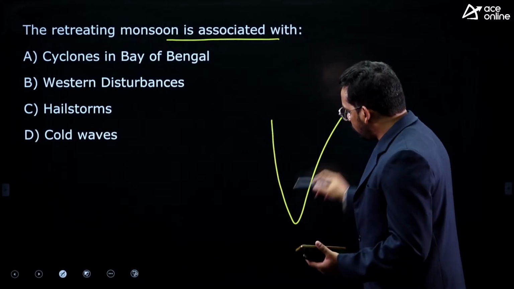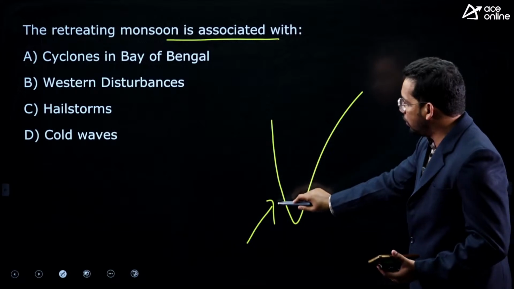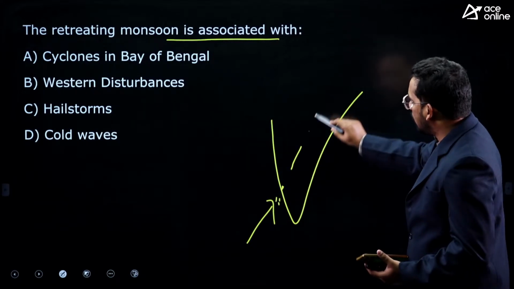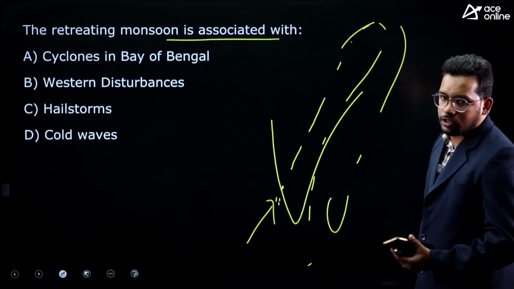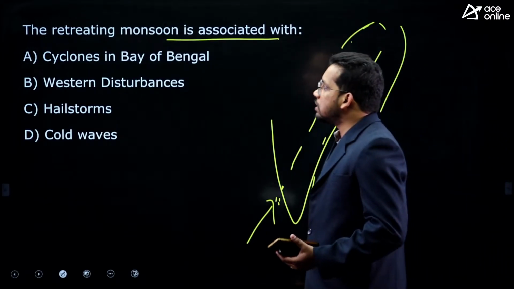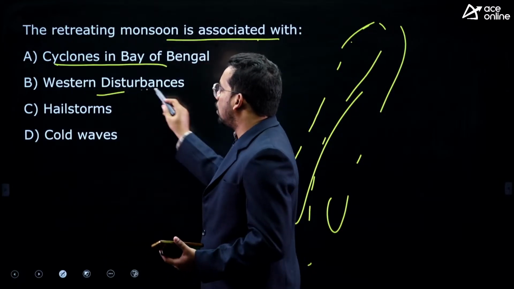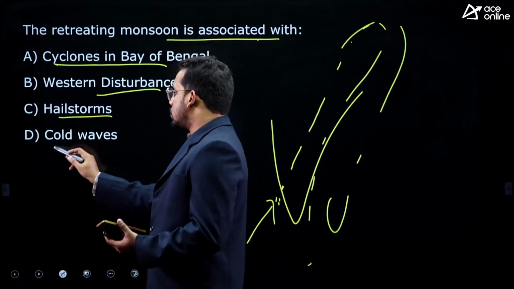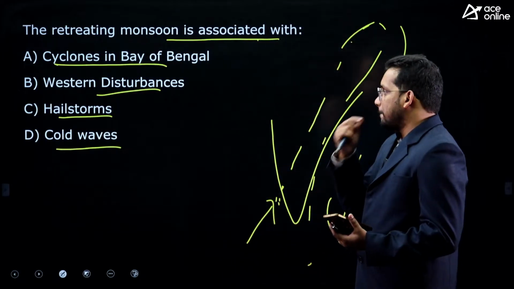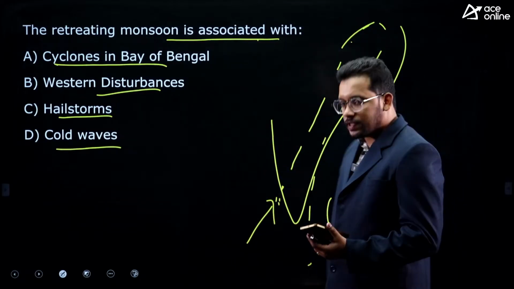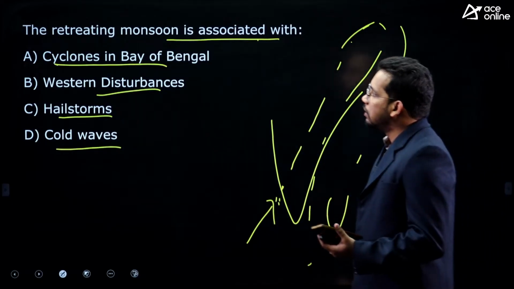Next one, the retreating monsoon is associated with. We have two kinds of monsoons: the southwest monsoon, when trade winds enter into India, the ITCZ, and then after that it goes like this. This is the northeast monsoon. So which feature is associated with the retreating monsoon? Cyclones in Bay of Bengal, western disturbances, hailstorms, cold waves. Which one is a result of the retreating monsoon?